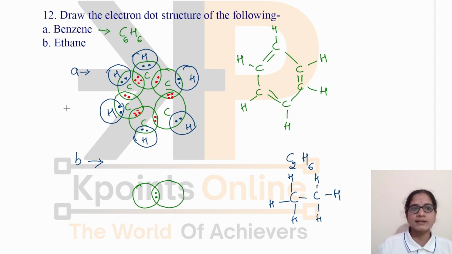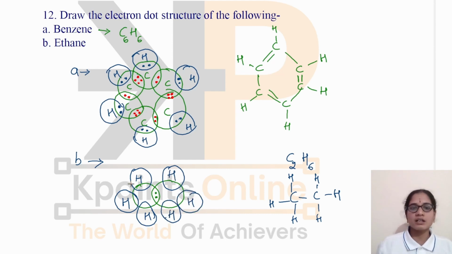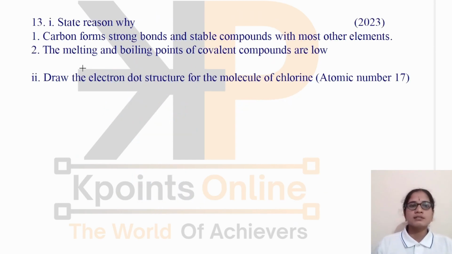So we will show it: one hydrogen, two hydrogen, three hydrogen. Here also there are three hydrogen atoms, and all of them are single bonds, so we can show it by a pair of electrons. These two are carbon atoms, and surrounding them there are hydrogen atoms. This is how the electron dot structure for ethane is shown. Yes. Now the next question is, state the reason why carbon forms strong bonds and stable compounds with most other elements.